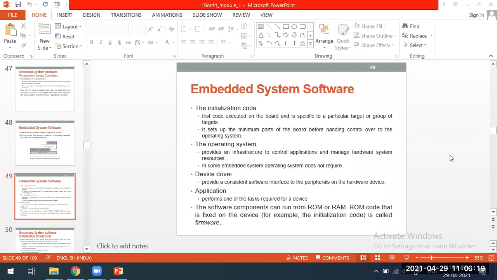Mainly, there is a boot code. I think you know the boot code. Yesterday, I was telling about the ROM. What is the use of ROM? There is code which cannot be reprogrammed. That is why we have kept that code inside the ROM. The type of code we store is boot code, which is called initialization code. Its role is, whenever you switch on the system, the operating system does not get loaded directly.